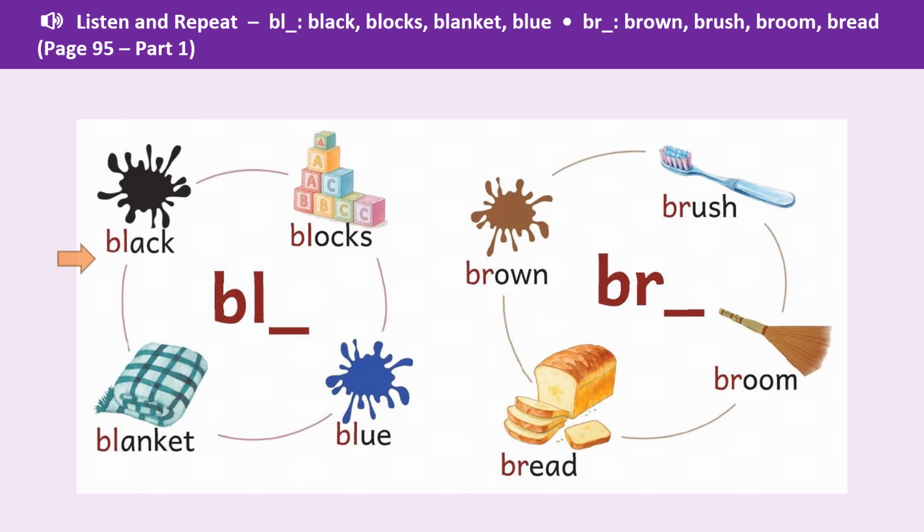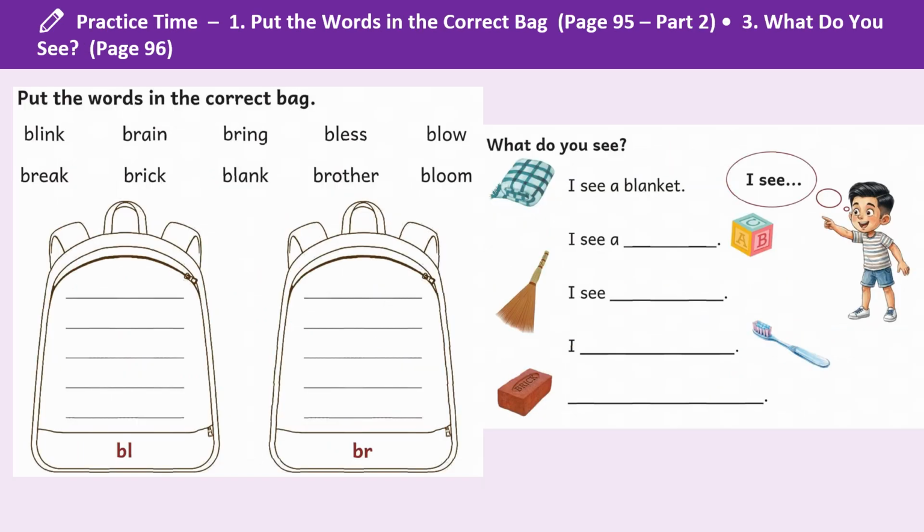So here we have bl and br words. Black, blanket, blocks, blue. Brown, bread, brush, broom. So let us put the words in the correct bag. Let's start with blur, blink, bless, blow, blank, bloom, brr, brain, bring, break, brick, brother.